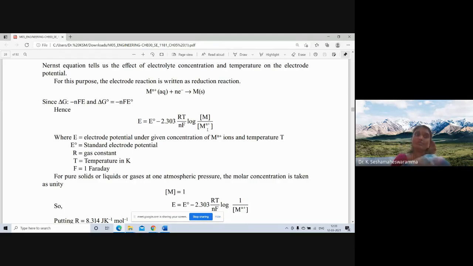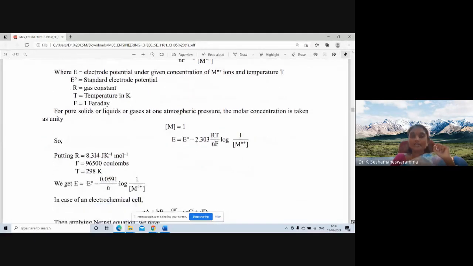Further, you have to remember where E is the electrode potential under given concentration of Mn plus ions and temperature T, E0 is the standard electrode potential, R is the gas constant, T is the temperature in Kelvin, and F is 1 Faraday. For pure solids or liquids or gases at 1 atmospheric pressure, the molar concentration is taken as unity. Hence, the equation is rewritten as E is equal to E0 minus 2.303 RT by NF log 1 by concentration of Mn plus.